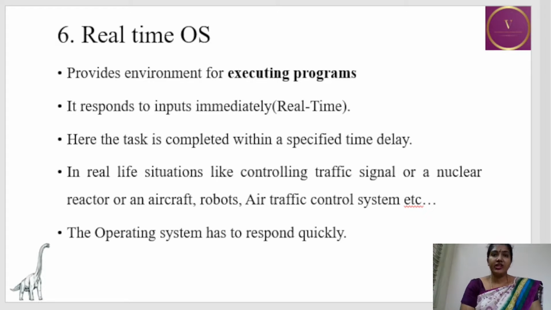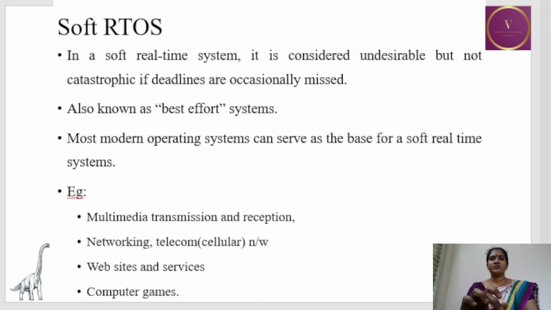So there are two types of real-time operating system: soft real-time operating system and hard real-time operating system. Real-time operating system is basically used in real life situations, and soft real-time is used when the criticality is a little less, and hard real-time is used when criticality is more. So let's see one by one. Soft real-time operating system is considered undesirable but not catastrophic if deadlines are occasionally missed.